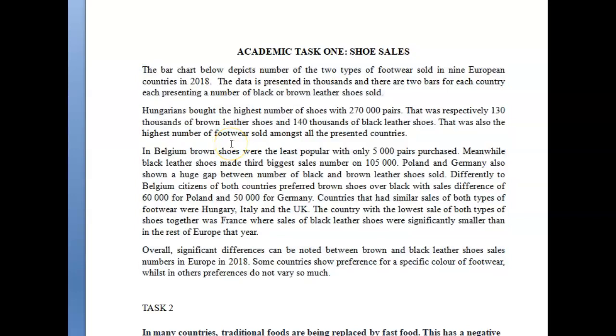Hungarians bought the highest number of shoes with 270,000 pairs. That was respectively 130,000, get rid of that S, brown leather shoes, and 140,000, no S, black leather shoes. Also get rid of those ofs. That was also the highest number of footwear sold amongst all the presented countries.